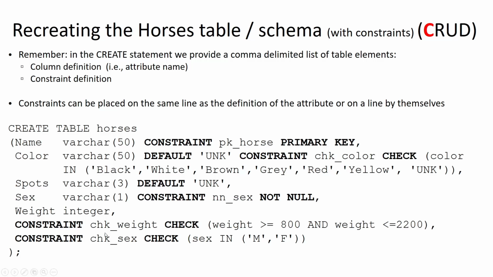And then also a constraint that we're calling check_sex, which is a check constraint applying our domain constraint, that the value of the attribute sex is in this set of values M and F. So we certainly could have applied these constraints on the same row where we're defining the attribute. We could put our weight constraint here and our sex constraint here, but we're just illustrating that we can apply these on lines by themselves. So I'm going to go ahead and switch over to Oracle, and we'll run this code to recreate our horses table with these data integrity constraints in place.